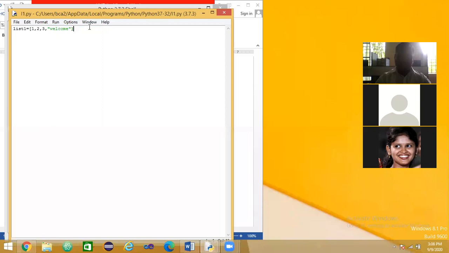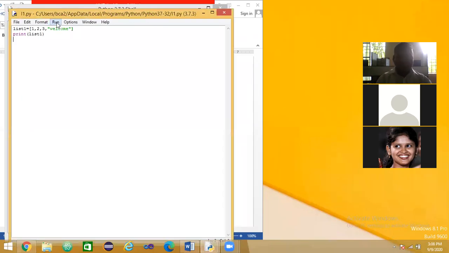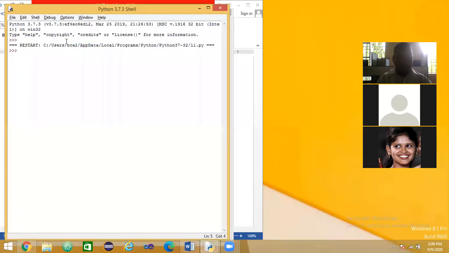Print the list 1. So, what is the output? Anybody? See, if I run this one, the output here is 1, 2, 3.